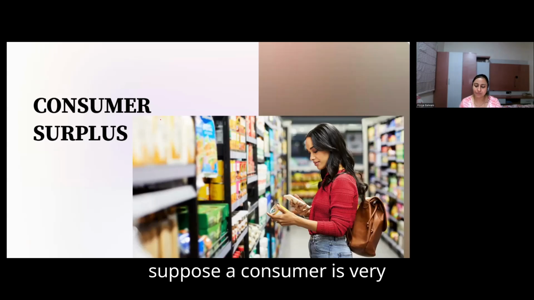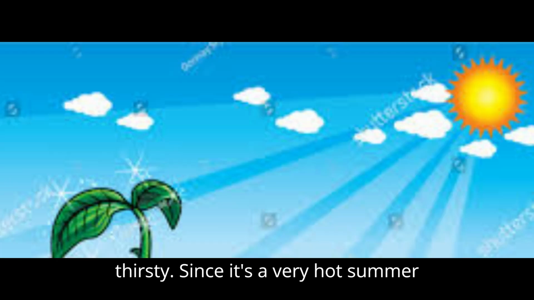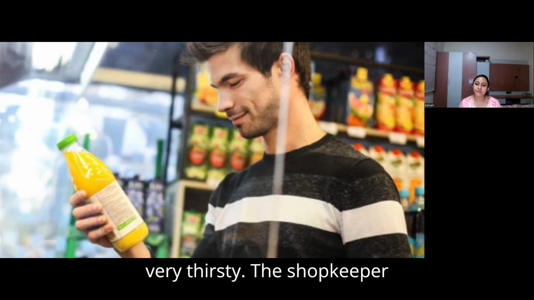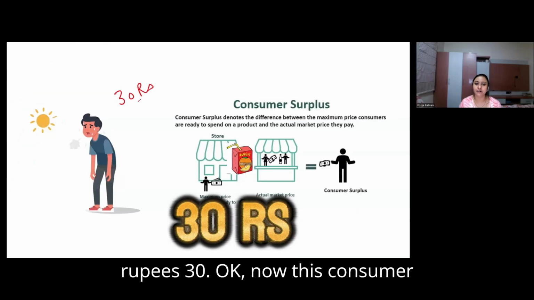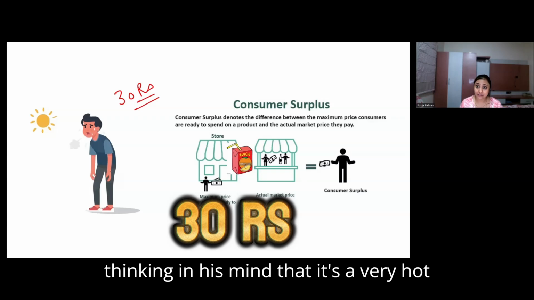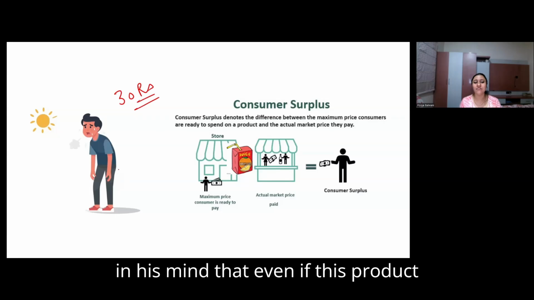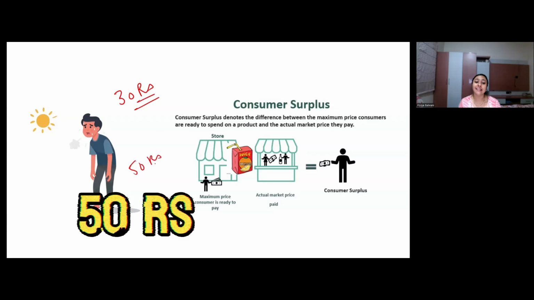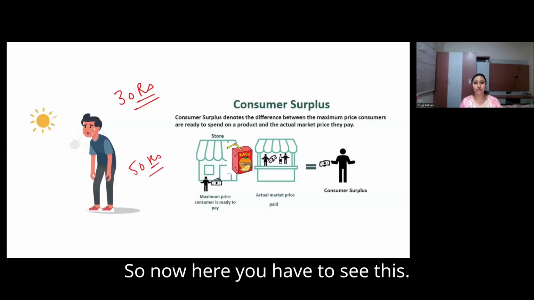Now, let us suppose a consumer is very thirsty. Since it's a very hot summer season, he goes to a store to buy chilled orange juice. The shopkeeper said the product retails for the price of rupees 30. Now this consumer, thinking in his mind that it's a very hot season and he was very thirsty, thought that even if this product would have retailed for rupees 50, then also I would purchase this product. So now here you have to see this.